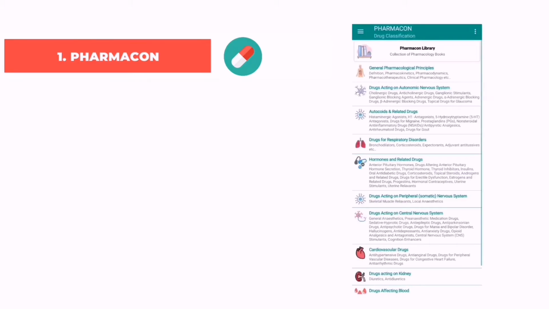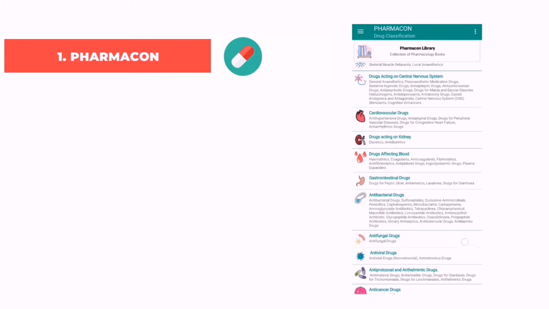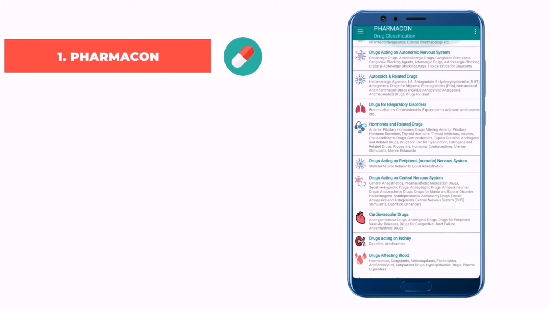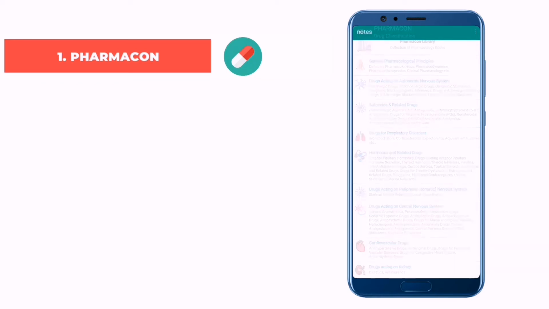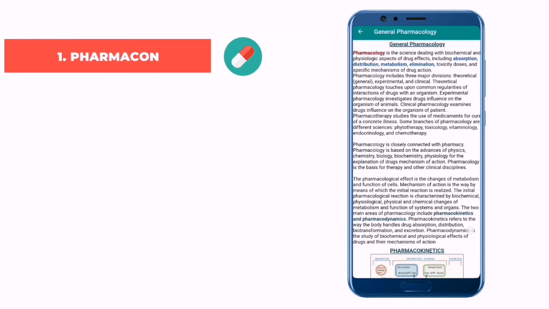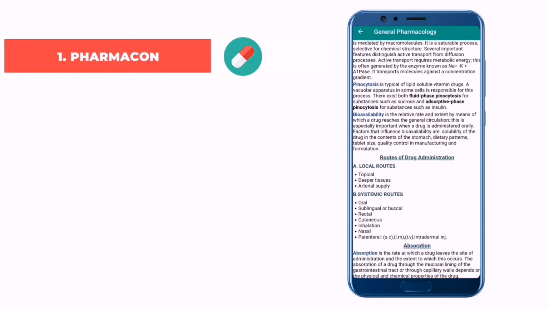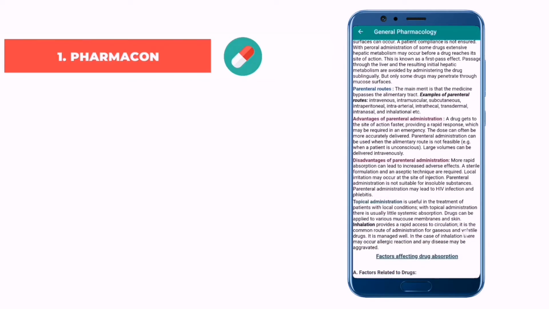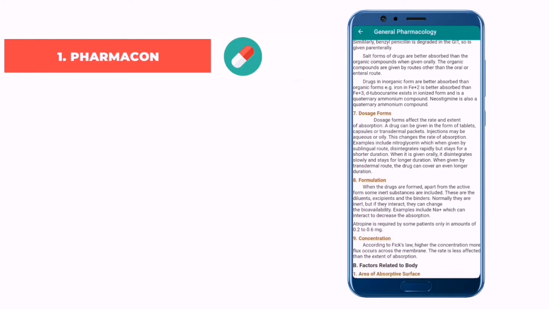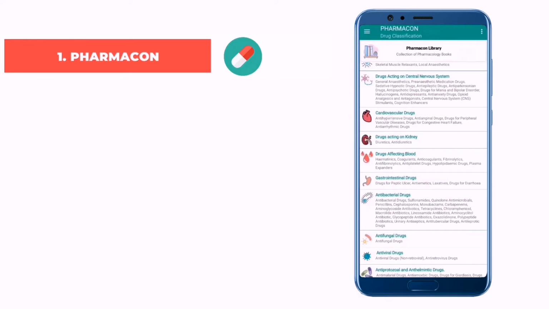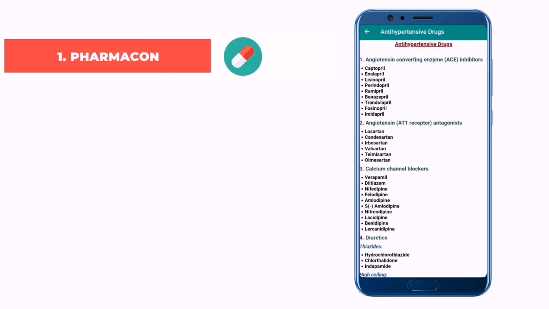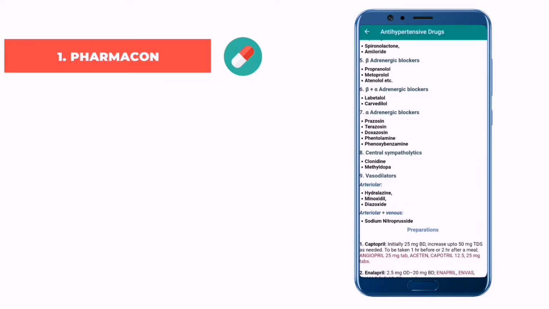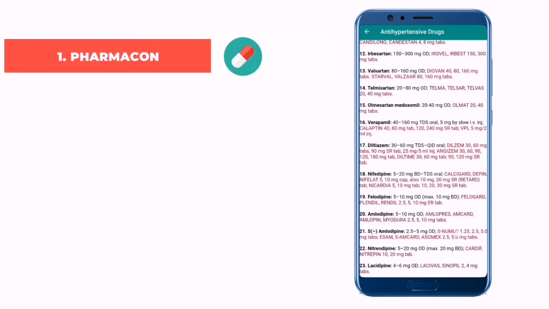Our first application is Pharmacon. If you want KD Tripathi in an application form, this application is best to use, as it contains all the classification of the drugs, along with general pharmacology. As you can see, general pharmacology from KD Tripathi is given here. The important points are sorted out in this application for general pharmacology. Other than that, drug classification is given for all the different categories of the drugs along with their dosage.